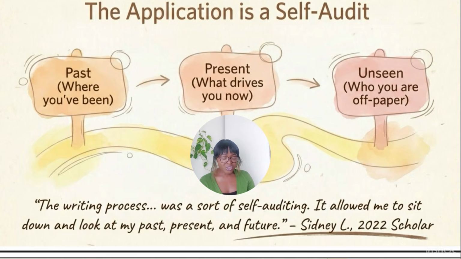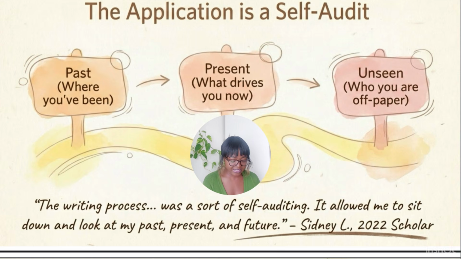Okay, so the application is a self-audit. It really is. Past: where have you been? Your present: what drives you now? And then the future, unseen: who are you off paper, right? So the writing process was sort of a self-auditing. This is a scholar that is talking: it allowed me to sit down and look at my past, my present, and my future.